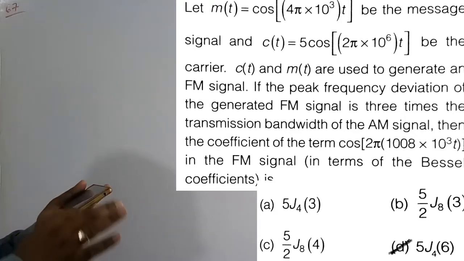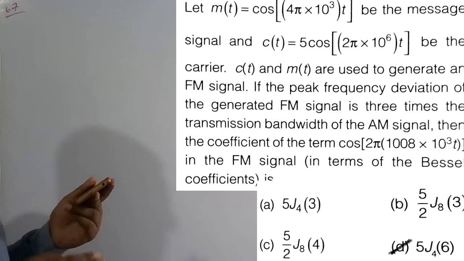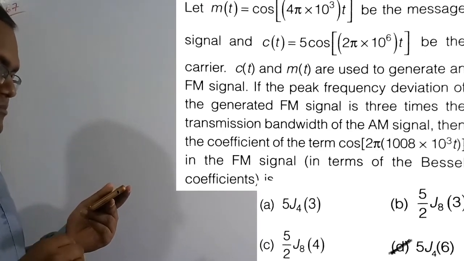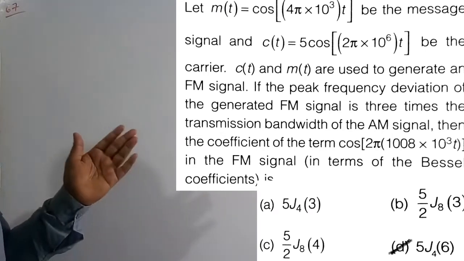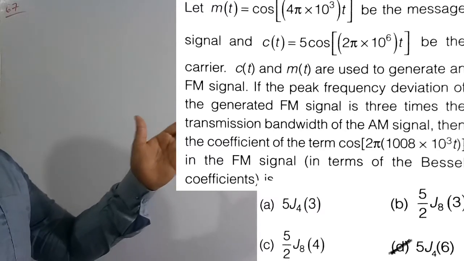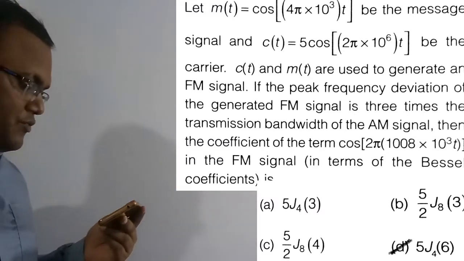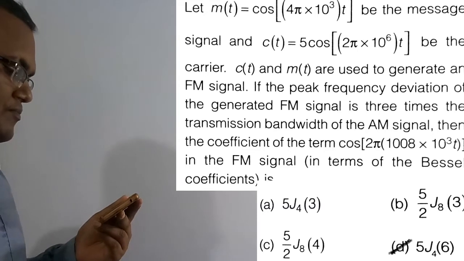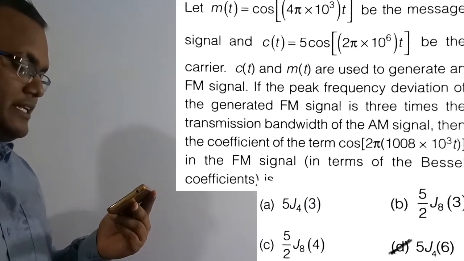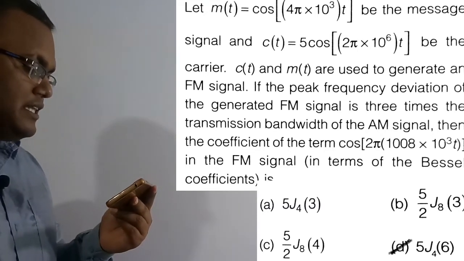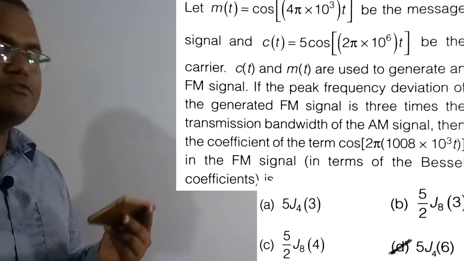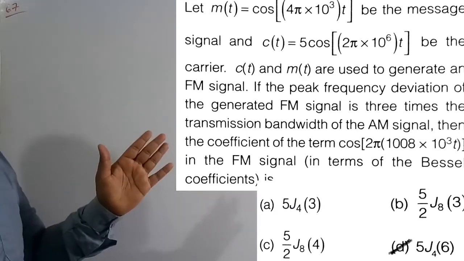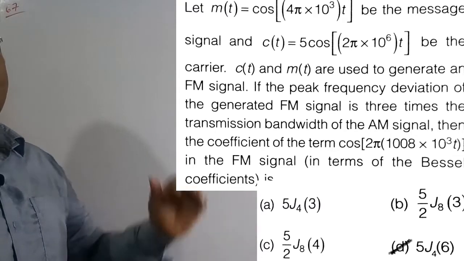See, the peak frequency deviation of the generated FM signal is 3 times the transmission bandwidth of the AM signal, meaning delta f is equal to 3 times the bandwidth of the AM signal. So then the coefficient of the term cos 2 pi into 1008 into 10 to the power of 3t in the FM signal, in terms of Bessel coefficients. They have given delta f is equal to 3 times the bandwidth of the AM signal.